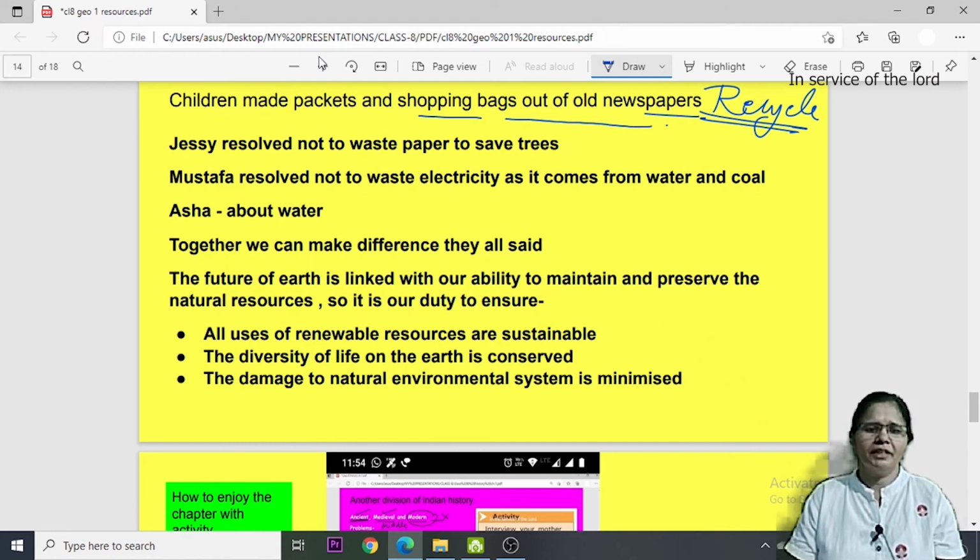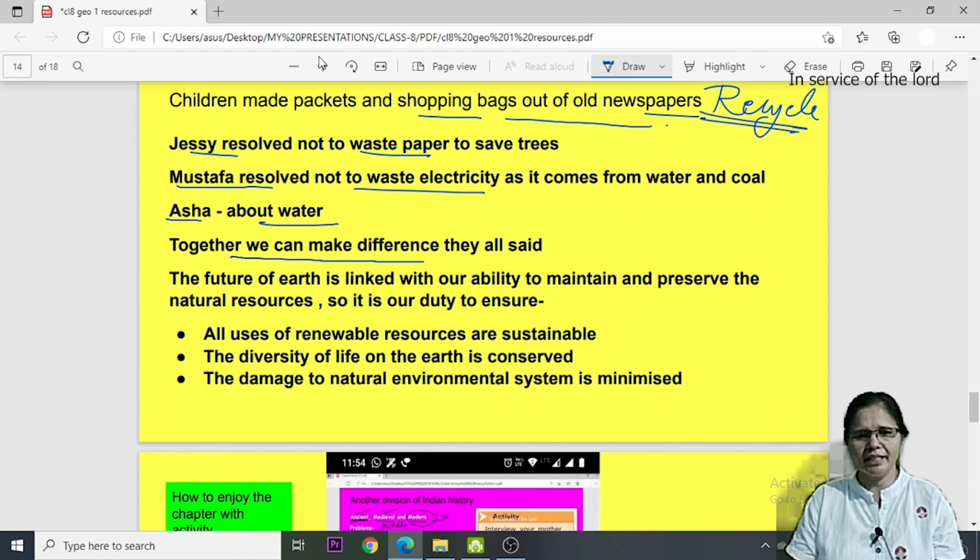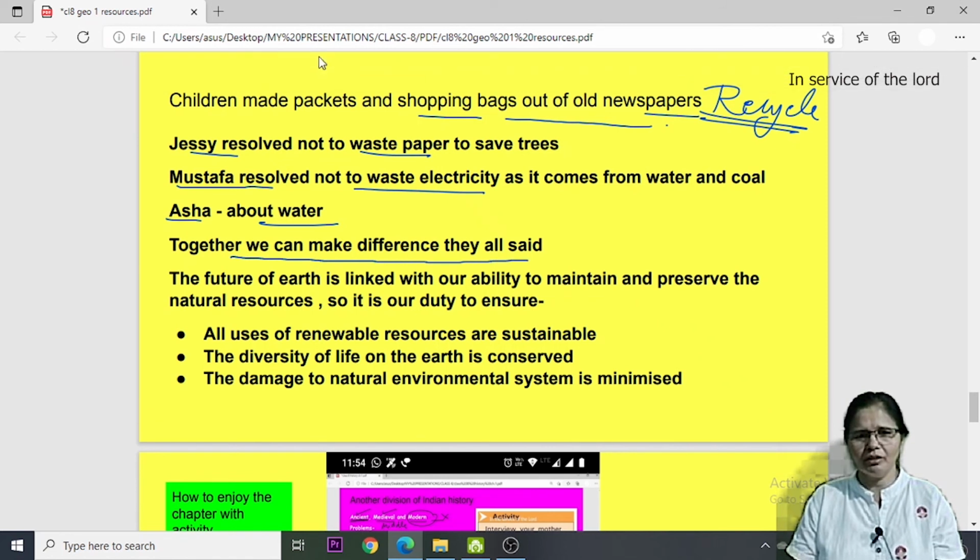The same evening, Jesse resolved that I will never waste paper. Mustafa decided that I will never waste electricity. Asha decided that I will never waste water. And then they all together said we can make a difference. If all together we do a little bit, that can make a big difference. For example, while brushing your teeth in the morning, if each and everyone can save one glass of water, together you will be able to save hundreds of glasses of water. So this way we should always keep our efforts up to conserve the resources.